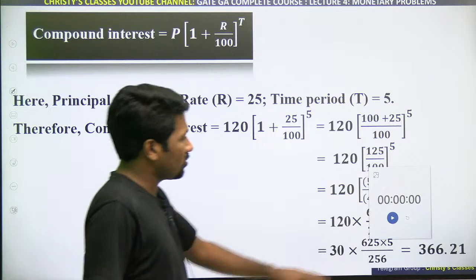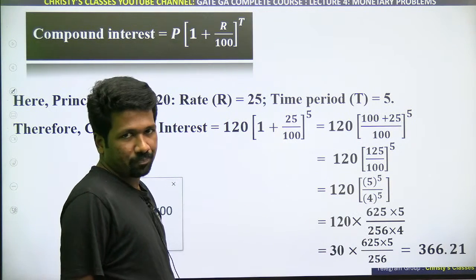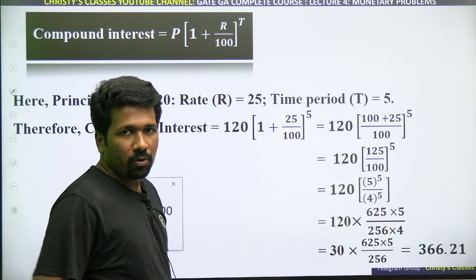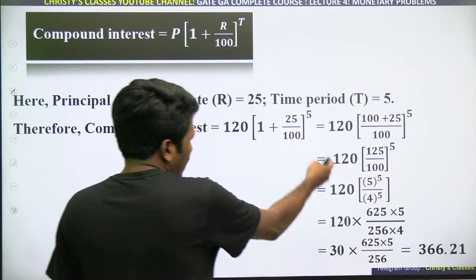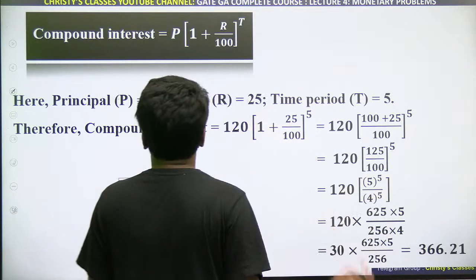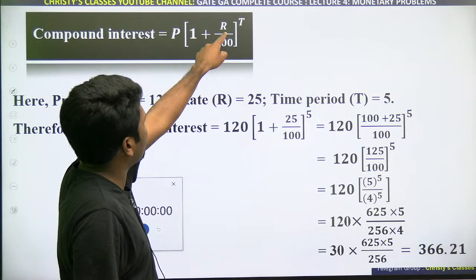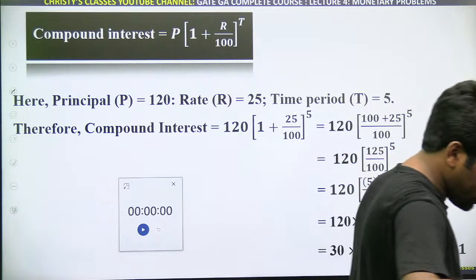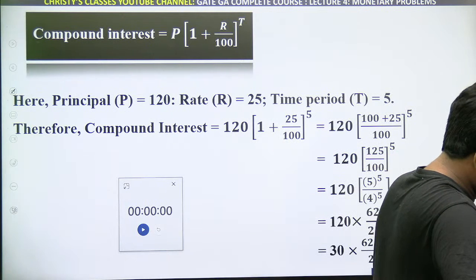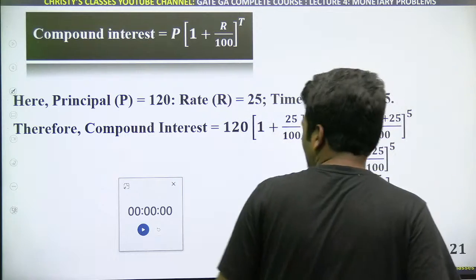As I told, it is not compound interest, it is compounding formula. Compounding means interest of interest is also generated. So that way you can directly do it. Are you understanding? Compound interest, P into 1 plus R by 100 raised to time period. Here the principal is that 120, rate is 25% increment, and time period is 5 itself, na?